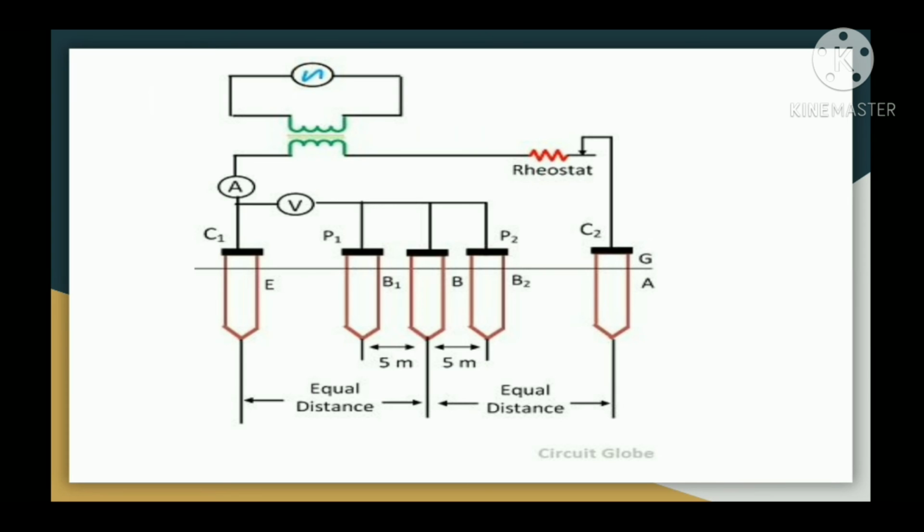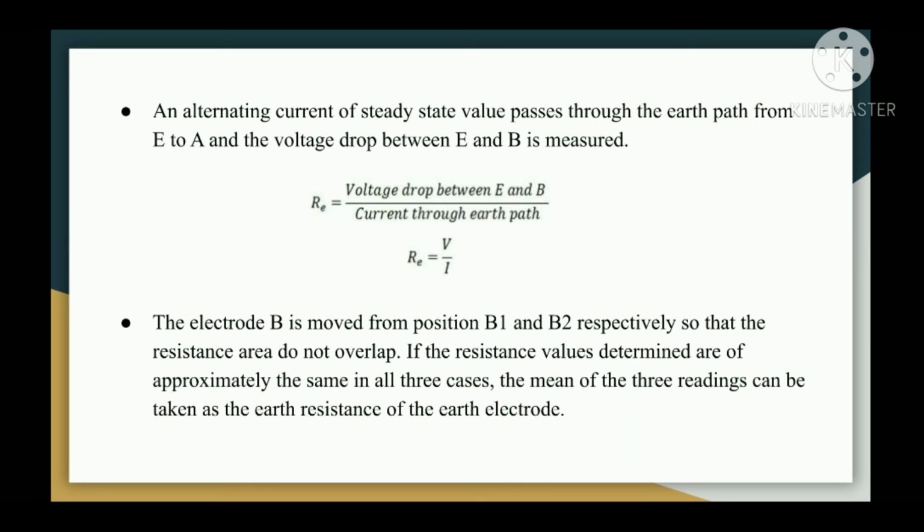So this is the diagram for the fall of potential method. Here you can see there are three electrodes E, B and A. Voltmeter is connected to measure the voltage and ammeter is connected in series to measure the current. An alternating current of steady state value passes through the earth path from E and A and the voltage drop between E and B is measured. RE is equal to the voltage drop between E and B upon the current through the earth path. So RE is equal to V upon I.